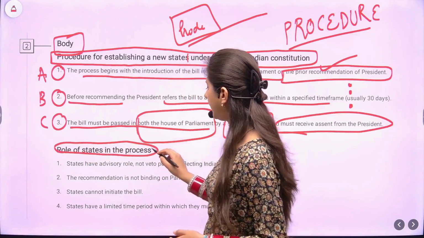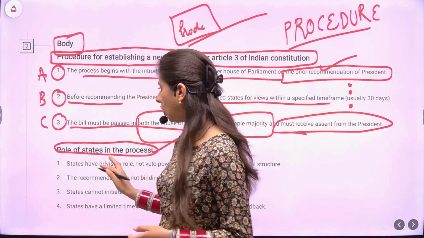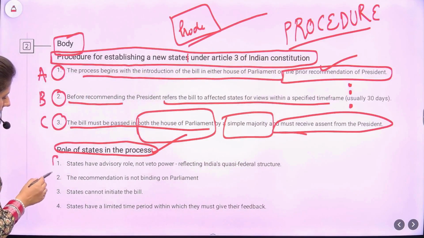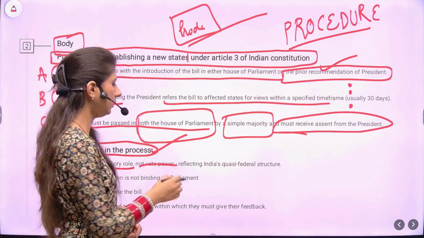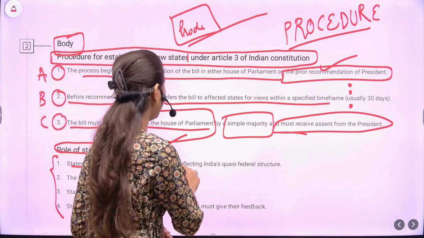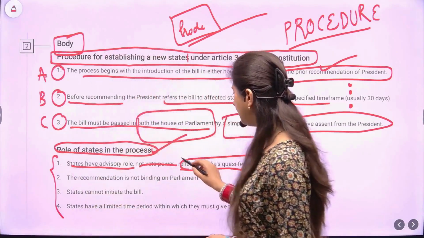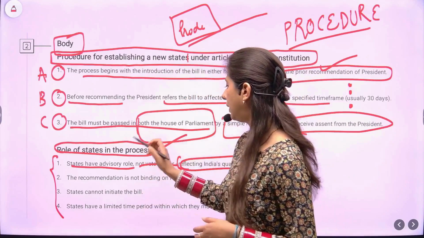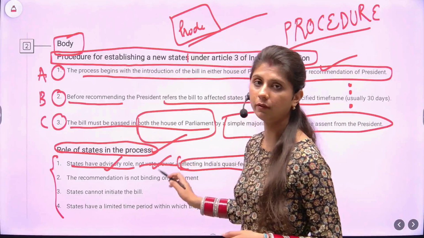Again, this heading needs to be self-explanatory. What are we going to do? Role of states is going to be written. The key points: states have advisory role, not veto power. So this will reflect India's quasi-federal structure. Now this part can be written, can be omitted, depends on your understanding. But this cannot be skipped, that they have advisory role and no veto power.